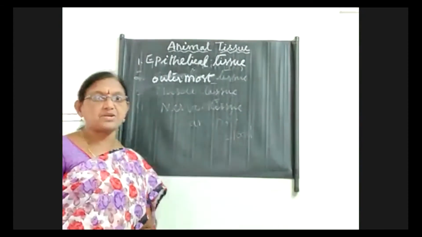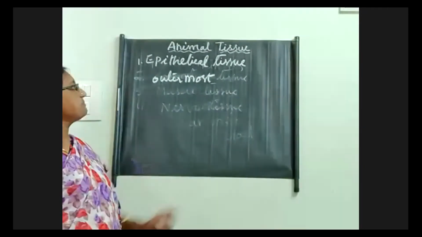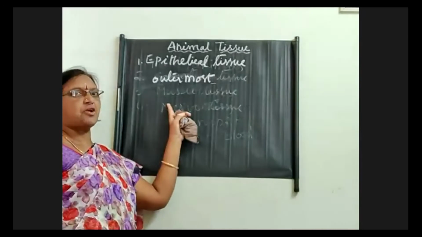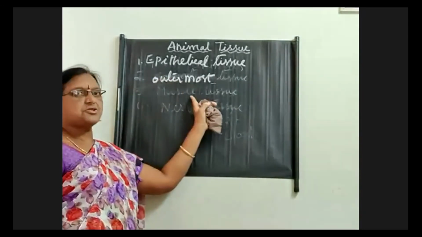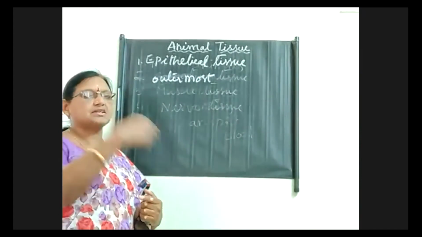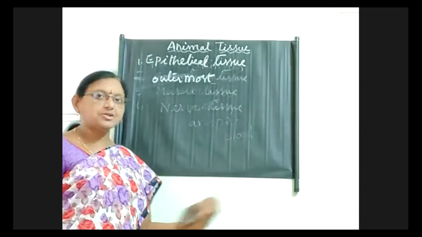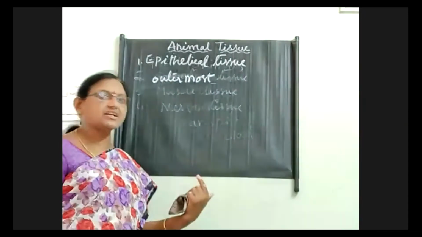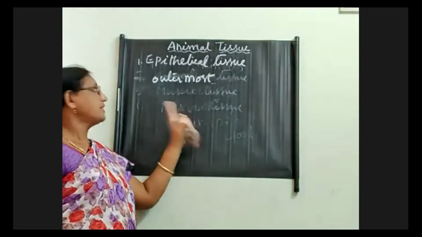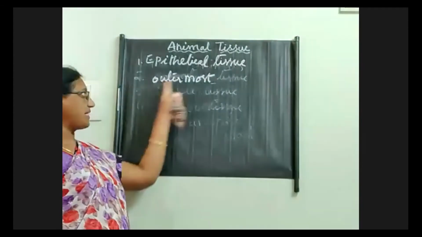So we will look into the different functions carried by epithelial tissue. Where is epithelial tissue present? It is present in different areas of our body, like the oral cavity or mouth cavity, or the kidney tubules itself, or the tubules of ureters. Like that, in different areas we can see the epithelial tissue. And now we will see what are the particular functions carried out by the epithelial tissue.